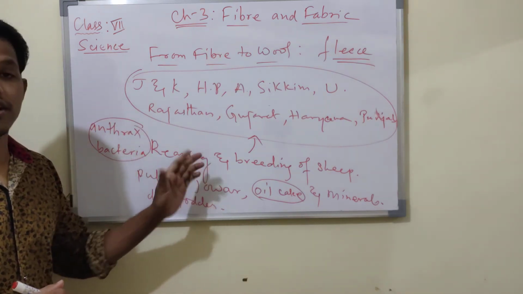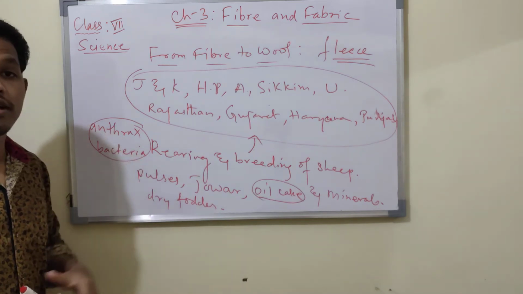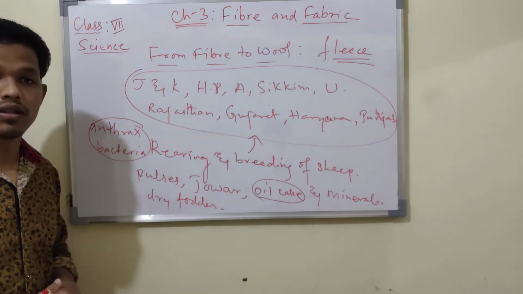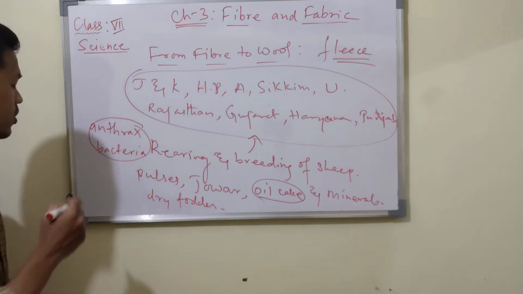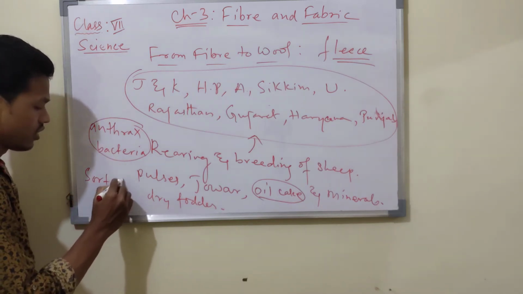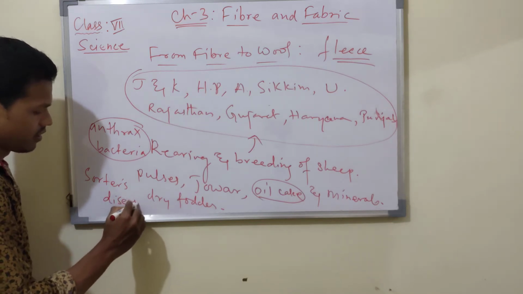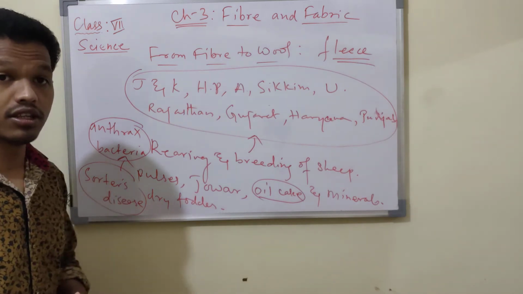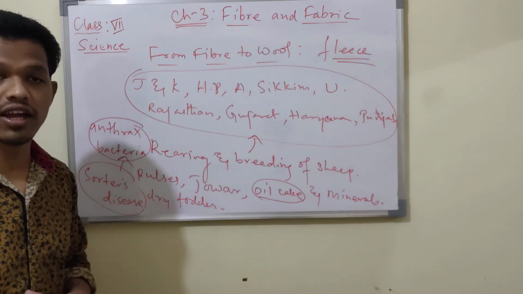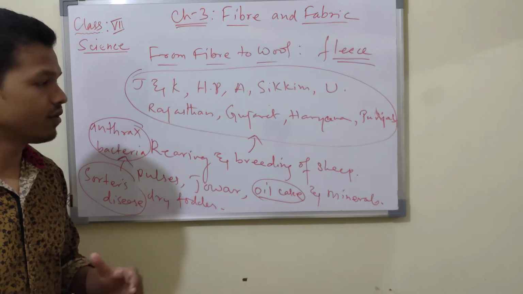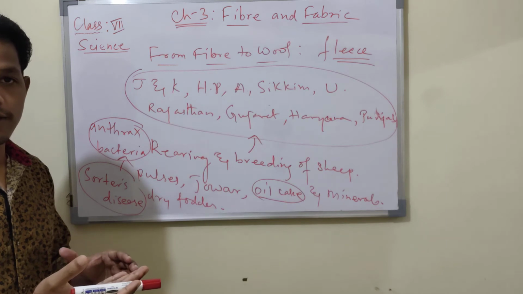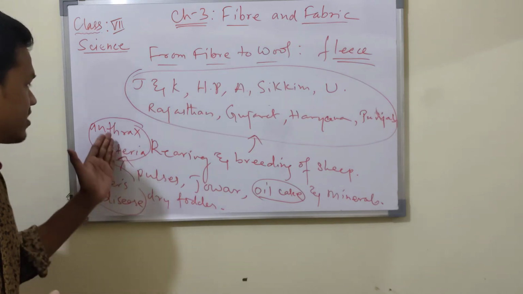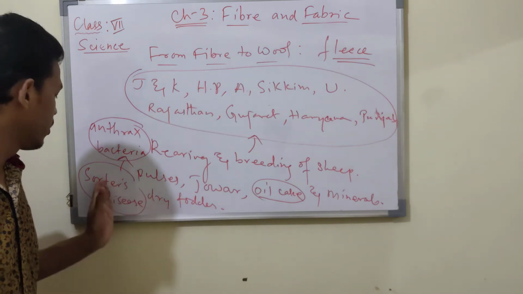This anthrax bacteria may come in contact with people, and these people may get a disease called sorter disease. There is anthrax bacteria in the body of an animal, or you can say sheep. When the fleece of the sheep is obtained, during that time this anthrax bacteria may be present, which may cause a disease called sorter disease.